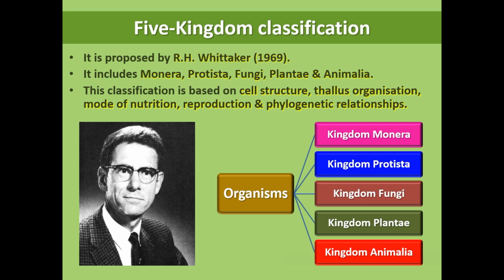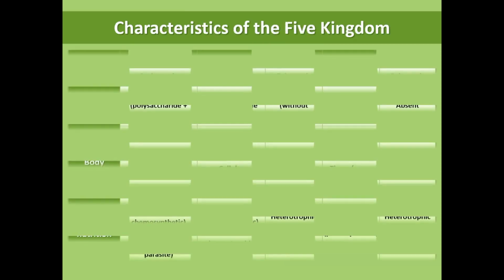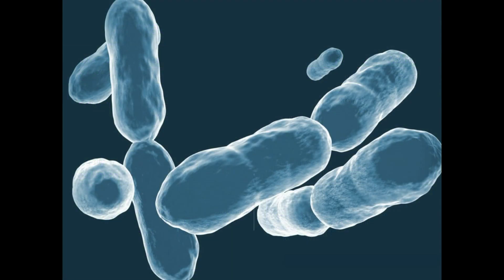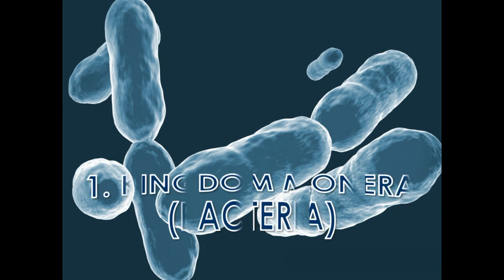According to this system of classification, the organisms were classified into Kingdom Monera, Kingdom Protista, Kingdom Fungi, Kingdom Plantae, and Kingdom Animalia. The main characters that were considered for classification are type of cell, cell wall, nuclear membrane, body organization, and mode of nutrition. Now, we learn about Kingdom Monera.